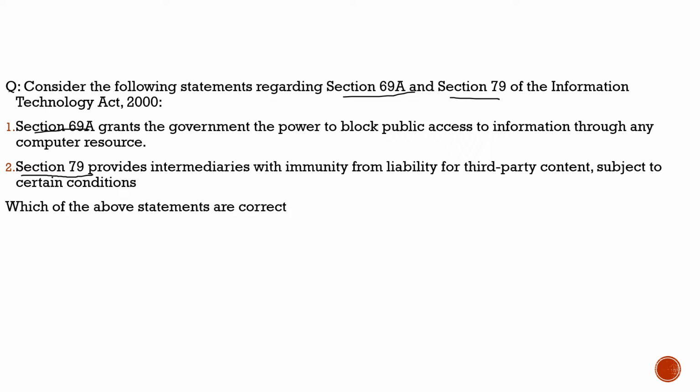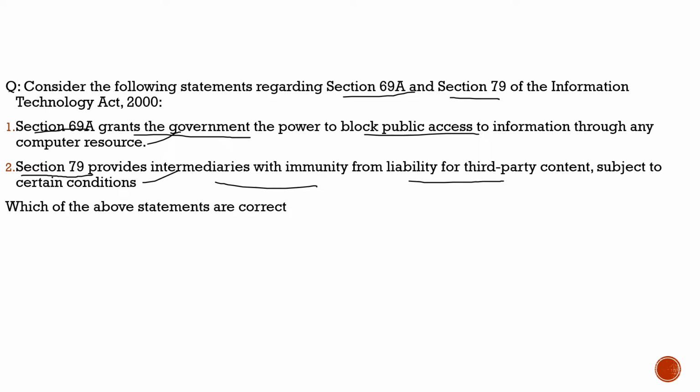Here the question says, consider the following statements regarding Section 69A and Section 79 of the Information Technology Act 2000. First, Section 69A grants the government the power to block public access to information through any computer resource, 100% correct. Second statement, Section 79 provides intermediaries with immunities from liability for third party content subject to certain conditions. So under Section 79, intermediaries, for example YouTube and Twitter, would not be liable for any post that a third party makes, but they have to follow certain conditions. This is what Elon Musk does not like.